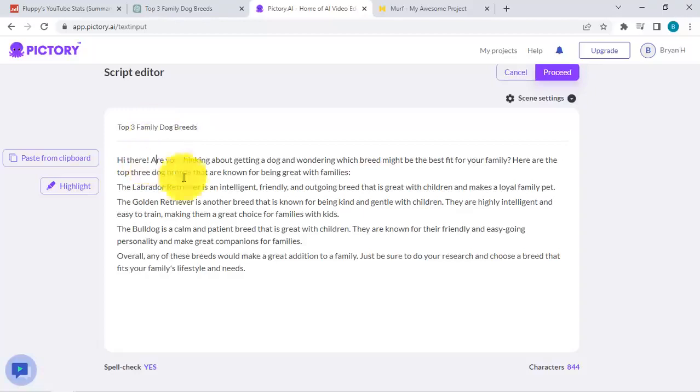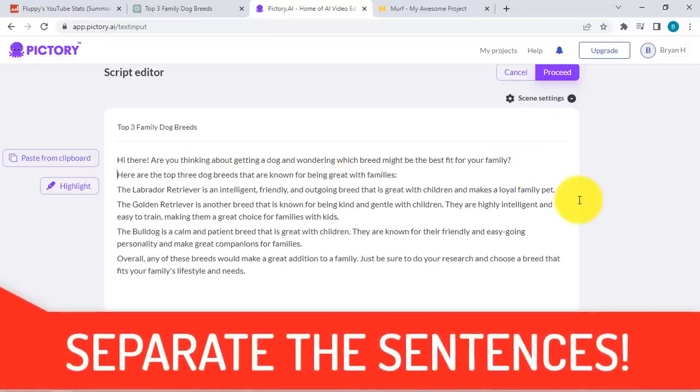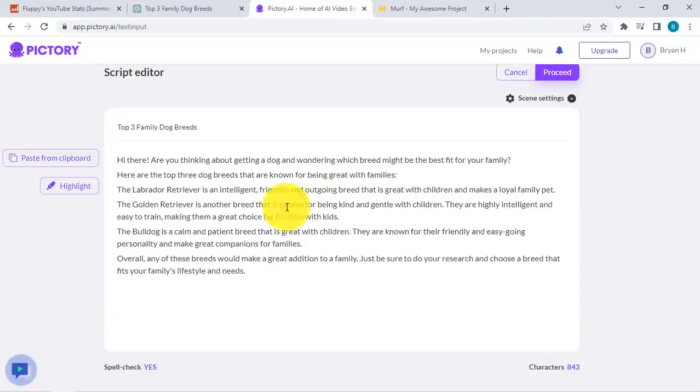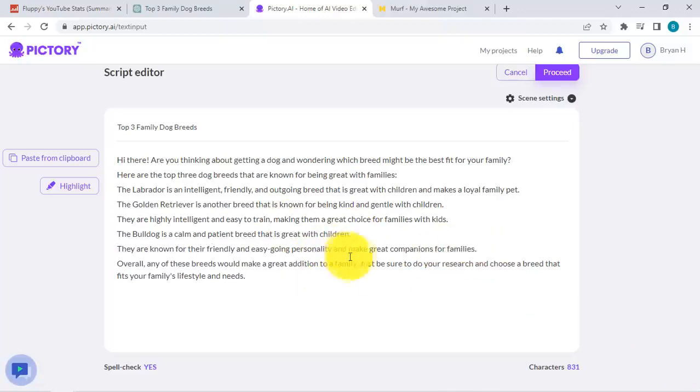Then what you need to do is separate the sentences, because this will be important when it comes to the generation of the video so that it looks nice and clean. For example, over here, let's make some minor changes. The Labrador is intelligent, etc. Golden Retriever, and let's separate the sentences over here. And this one as well.